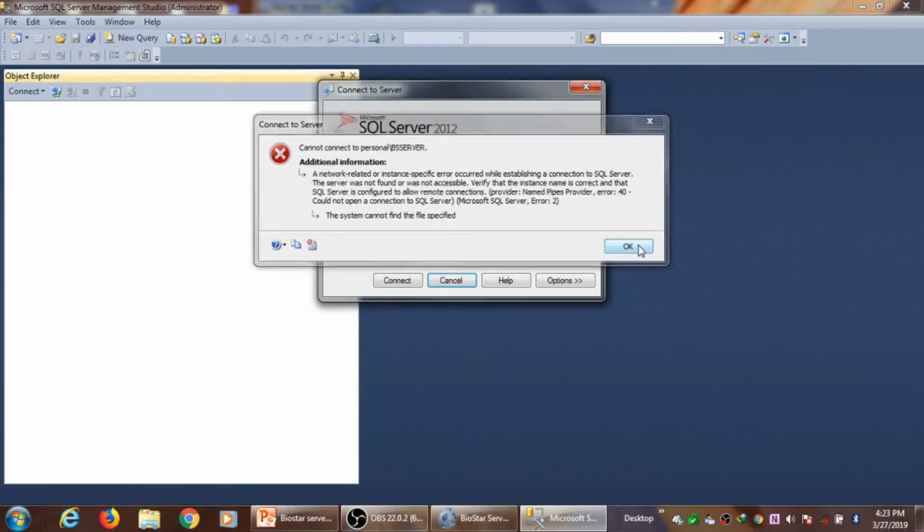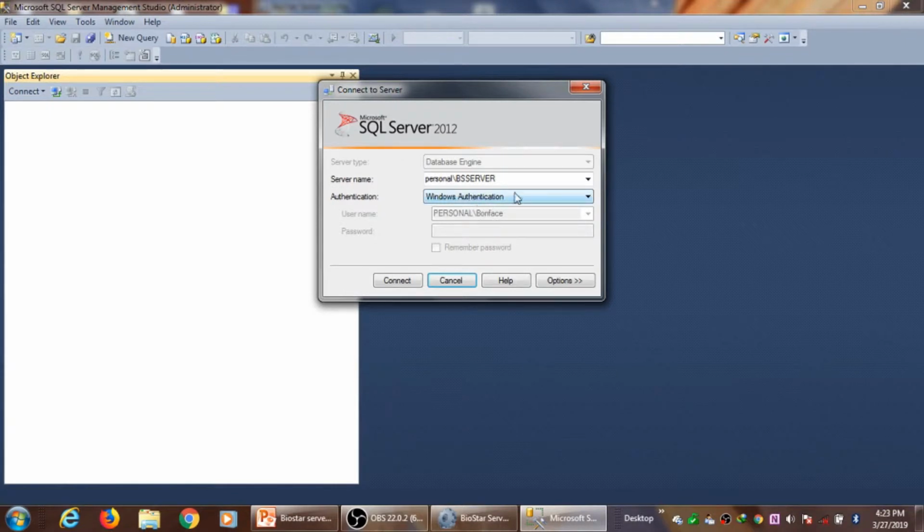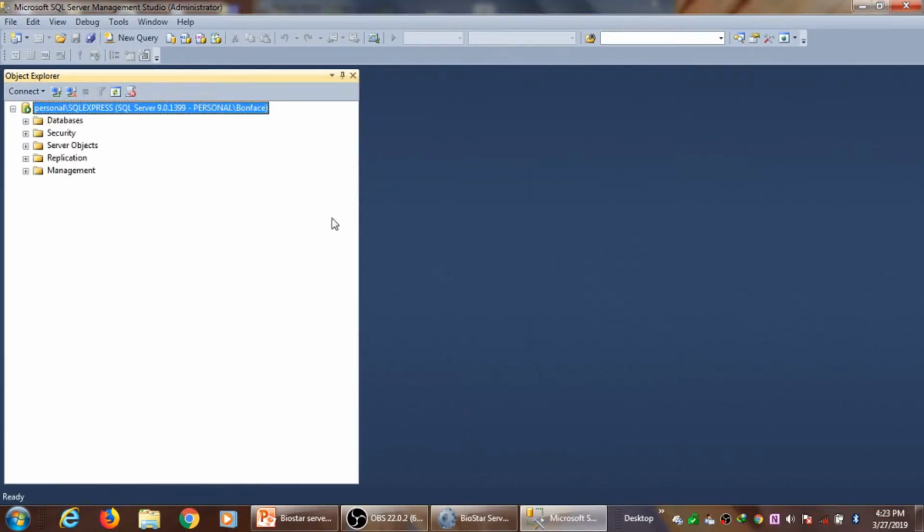Basically, I personally would not want to waste time on that. I will go to a new instance that I've just created and connect. This is the instance, and if we look at the databases, I do not have a Biostar database here, so I'll try to create one.